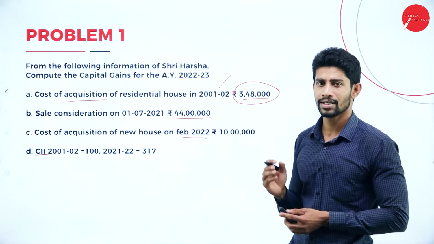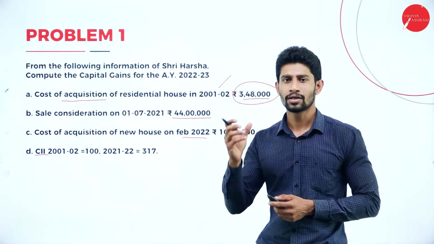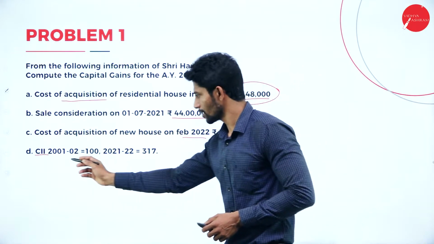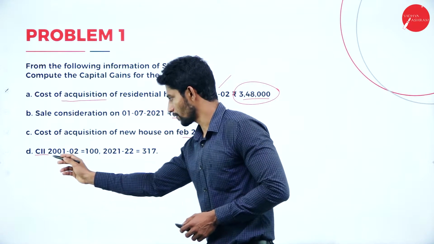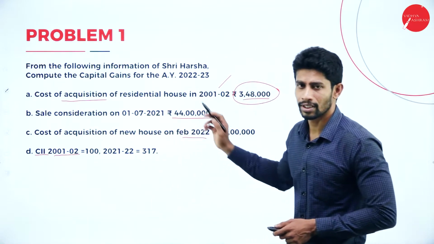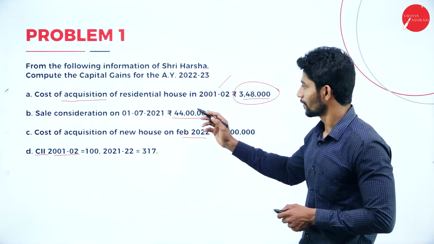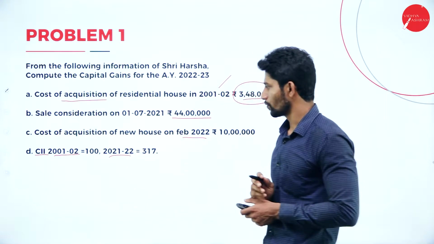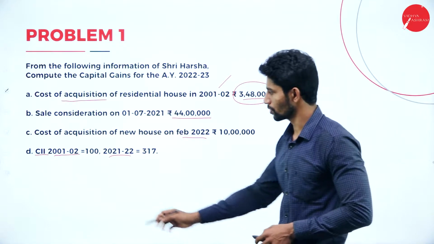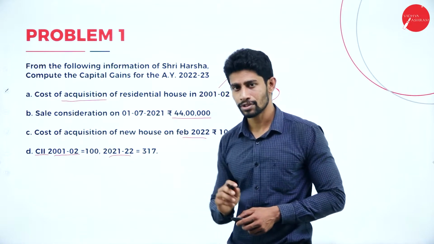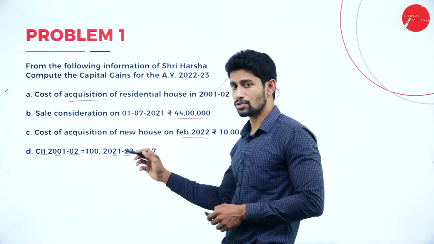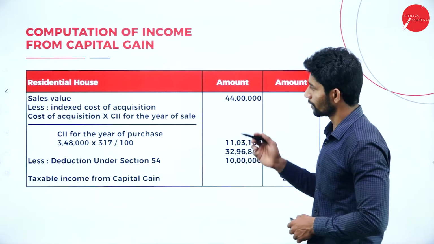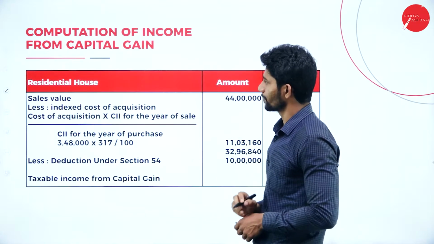If it is a long-term asset, we are supposed to use the long-term capital gain format to solve the problem. Here they have given us the cost of inflation index for the year 2001-2002, that is the year of cost of acquisition, and 2021-22, that is the year of sale. So 2001-2002 is the year of purchase, 2021-2022 is the year of sale.